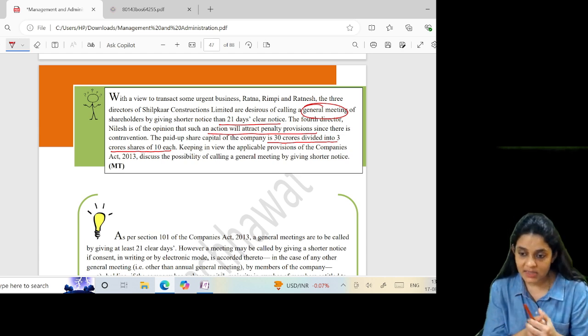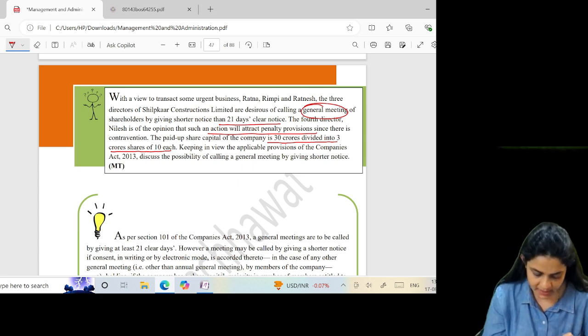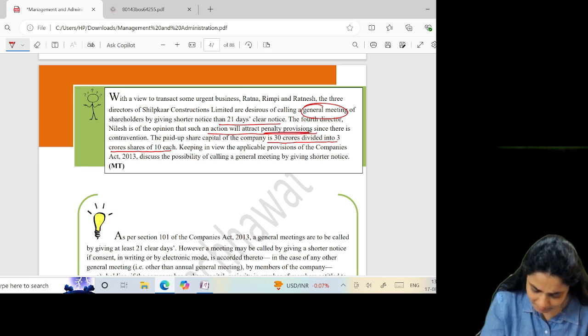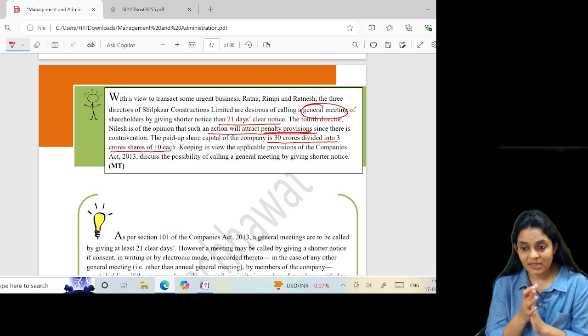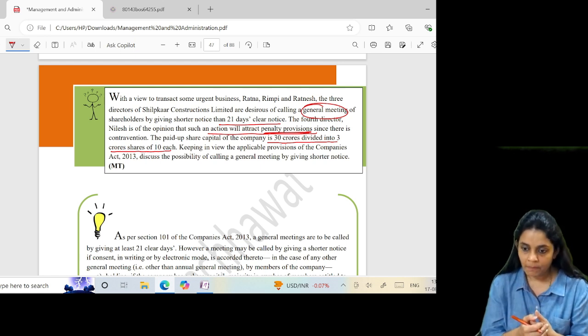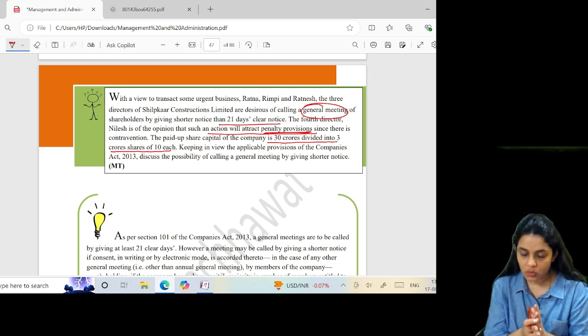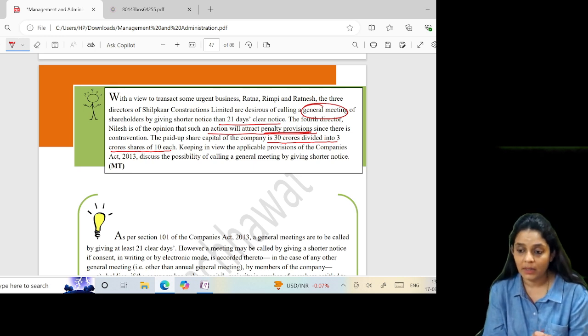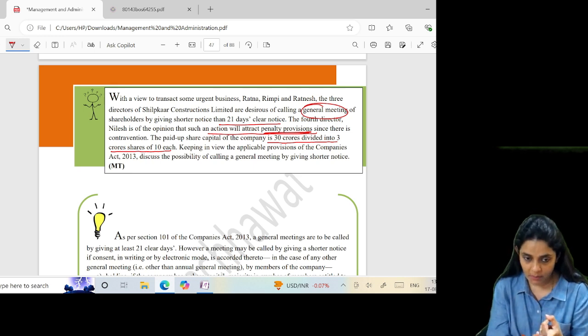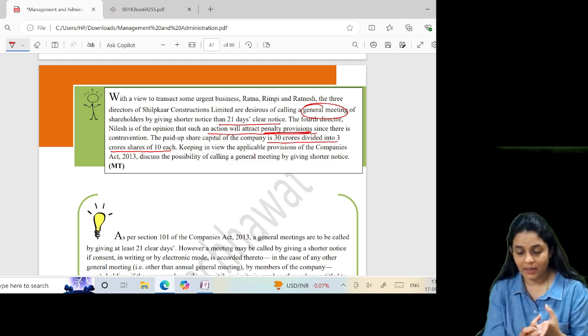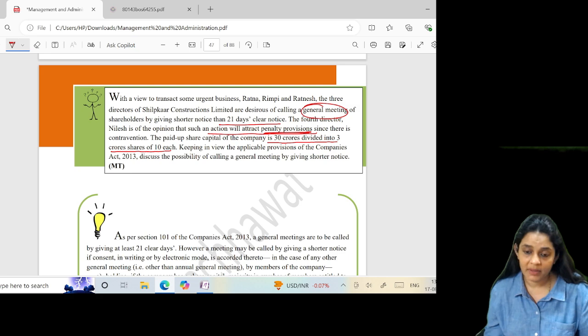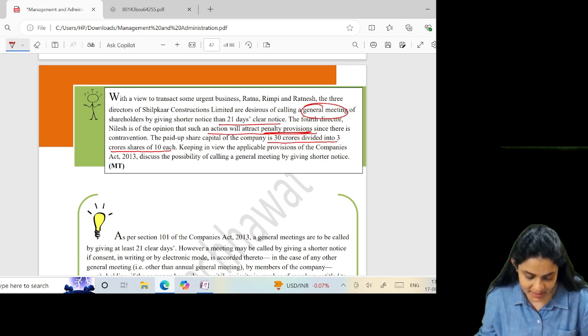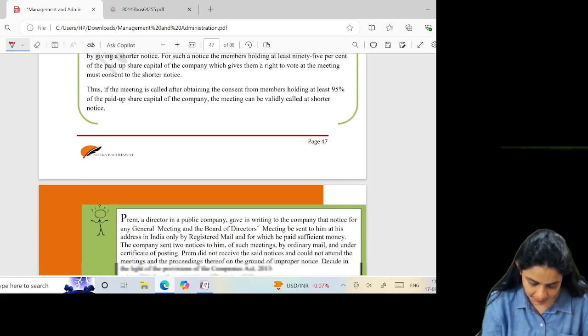So, if the company has a share capital and it wants to call a meeting by giving a shorter notice, can it do so? Yes. Would there be penalty provisions? No. The meeting is not valid if some things are not fulfilled. You can call a meeting by giving a shorter notice if you get the consent of, if the company has a share capital, the majority of members holding not less than 95% of the paid up share capital which gives them a power to vote. If that consent is taken, would it be a valid meeting? Yes. In that case, it would be a valid meeting.